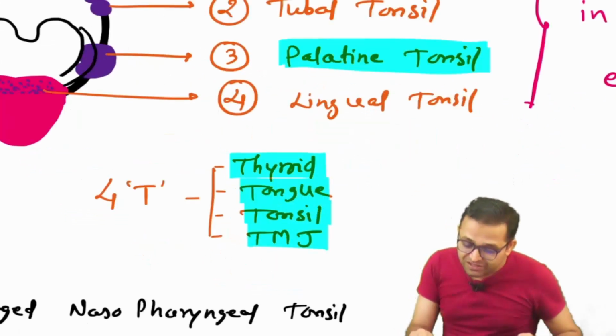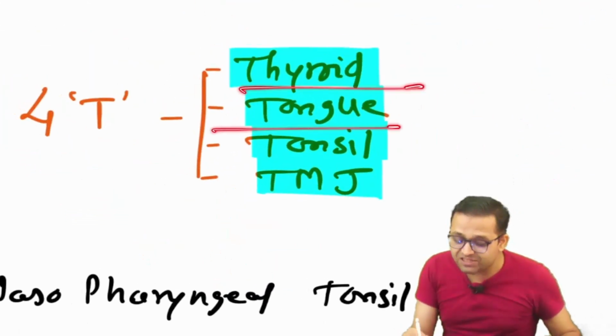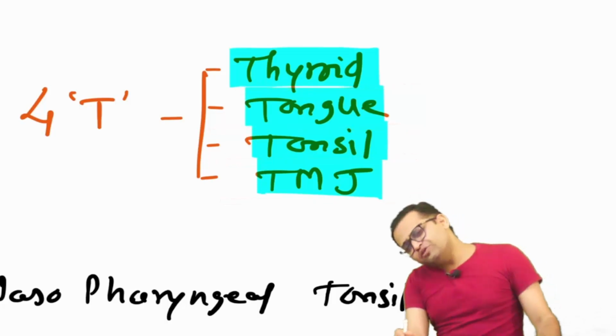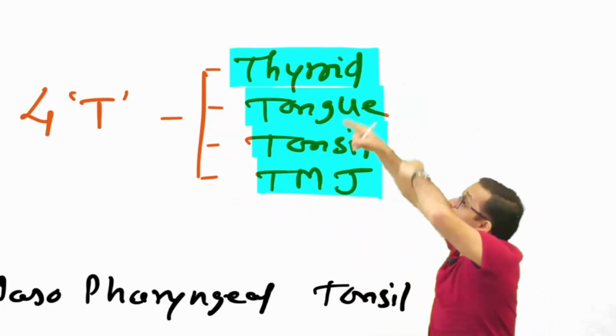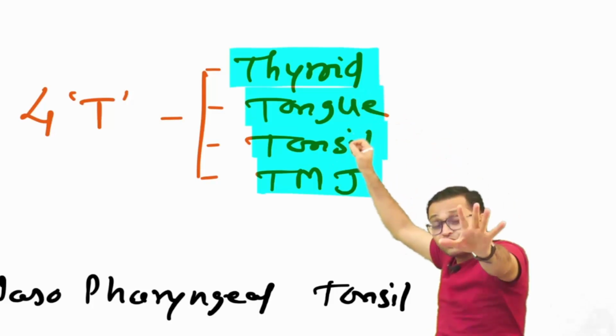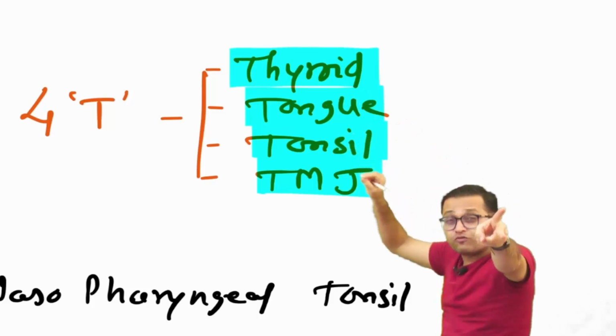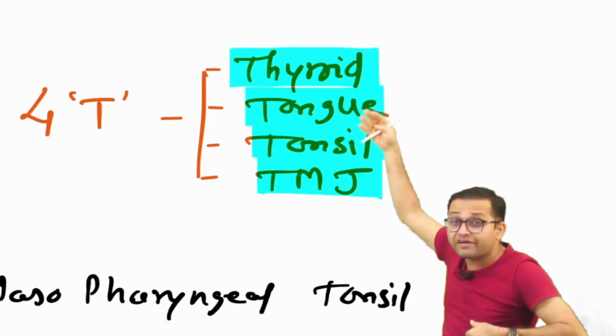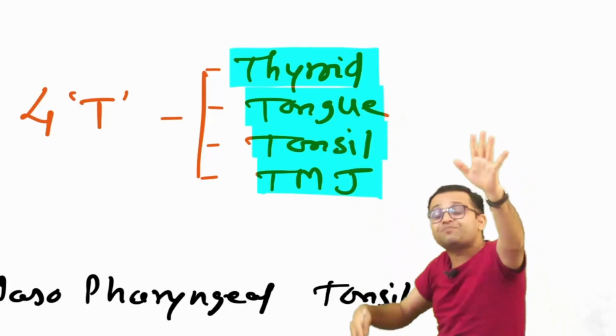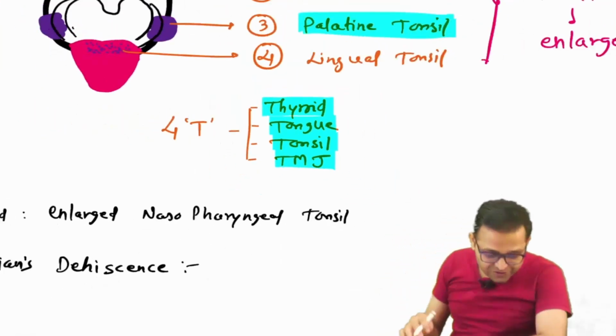So remember, these 4 T are important: thyroid, tongue, tonsil, and temporomandibular joint. Sure shot. In the first MBBS exam, among these 4 T, 1 T is surely asked, and 2 years before, all 4 T had been asked. So important that thyroid, tongue, tonsil and TMJ all came in the university exam. So remember, it is very important.